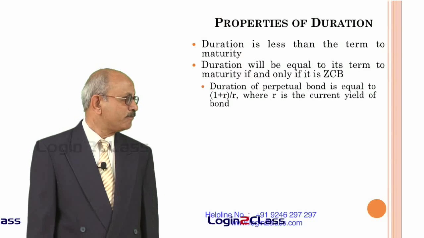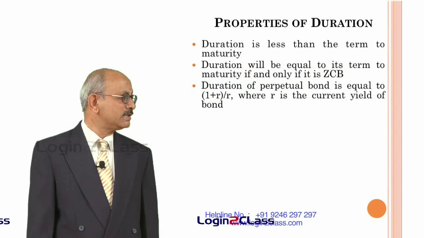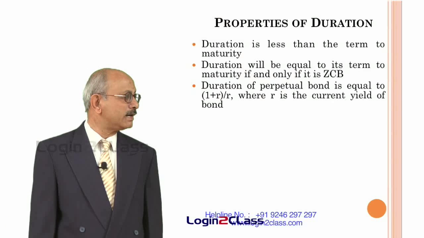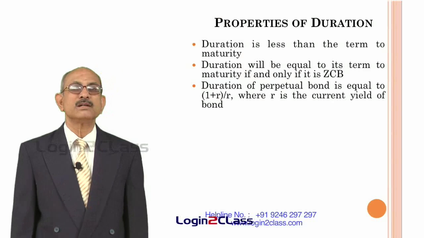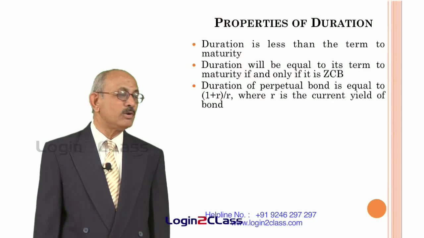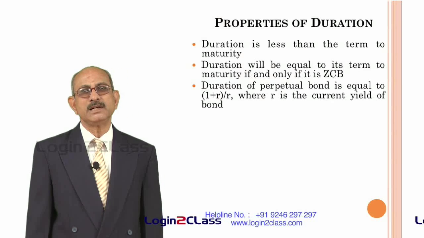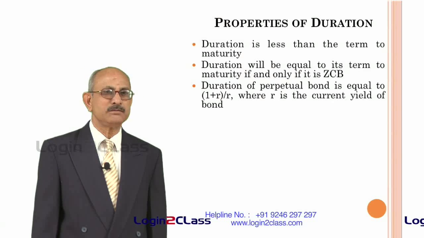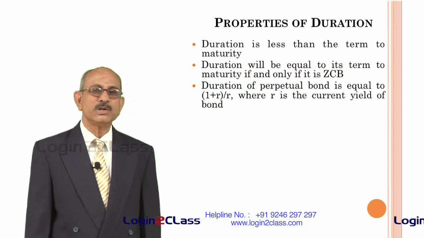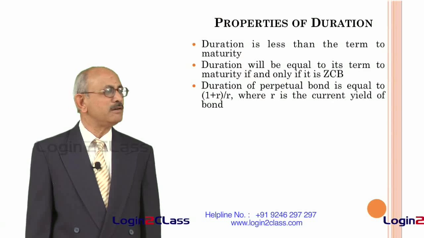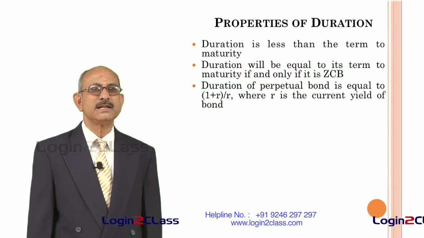of the bond. The duration of a perpetual bond is equal to (1 plus R) divided by R, where R is the current yield of the bond. So, in the case of a perpetual bond, that is a bond which will not be redeemed at all, which will continue to give you cash flows in terms of interest payments, the duration of the bond is calculated by the formula (1 plus R) upon R, where R is the current yield of the bond.